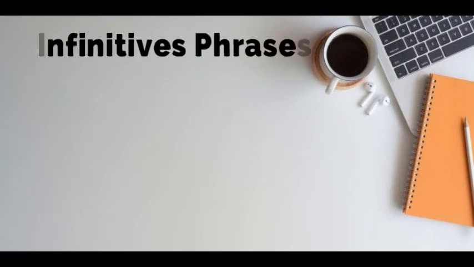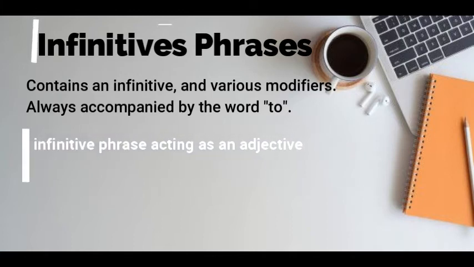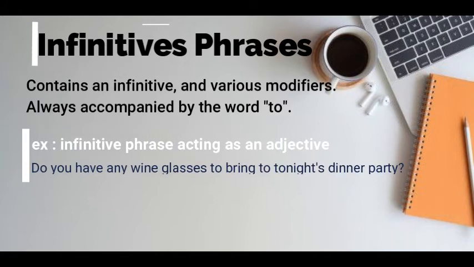Infinitive phrases. Infinitive phrases contain an infinitive, or a verbal acting as an adjective, adverb, or noun, and various modifiers. Remember, these verbals are always accompanied by the word to. Here's an example of an infinitive phrase acting as an adjective. Do you have any wine glasses to bring to tonight's dinner party?